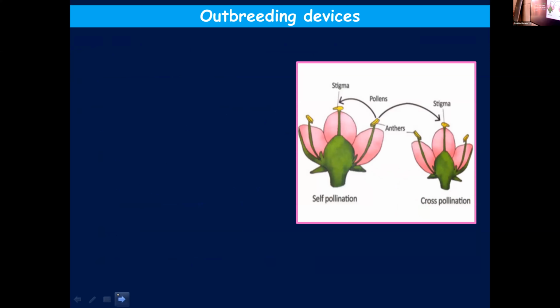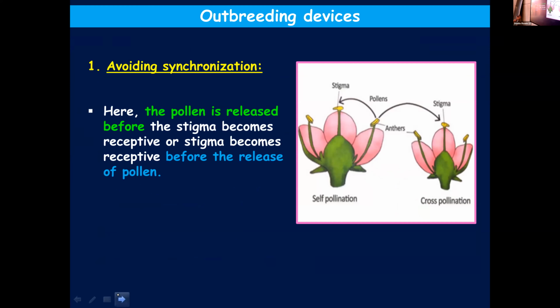Here, the pollen is released before the stigma becomes receptive. Even before the stigma is ready to receive it, pollen will be released. So when its own stigma is not receptive, it will move to other flowers. Or the stigma becomes receptive before the release of pollen.